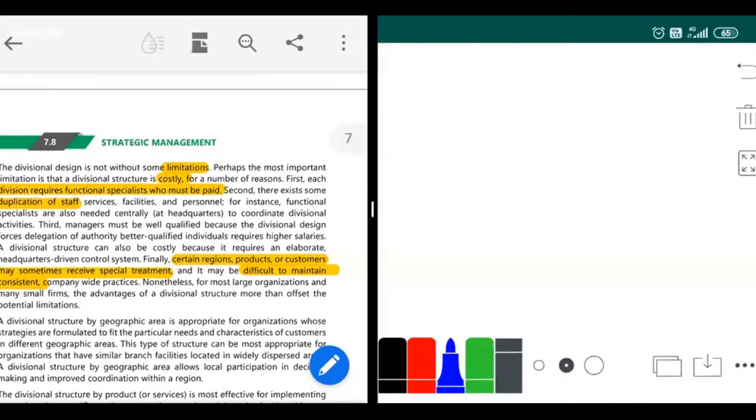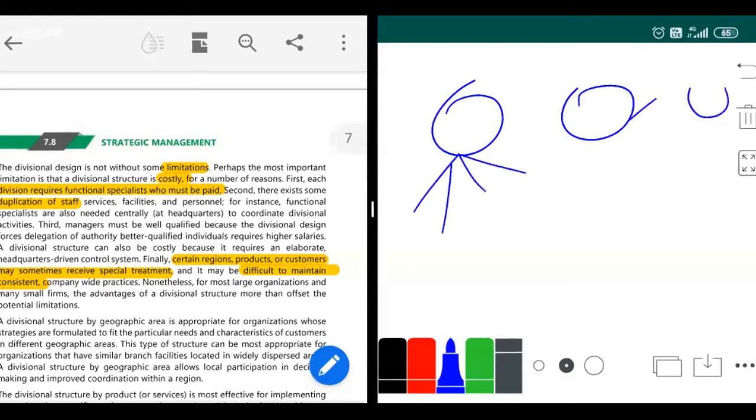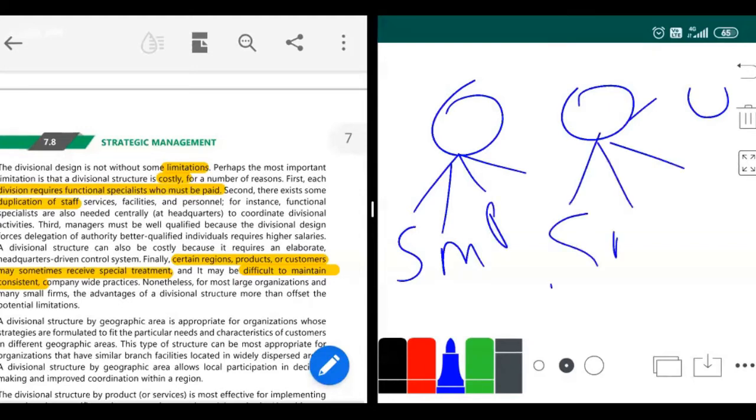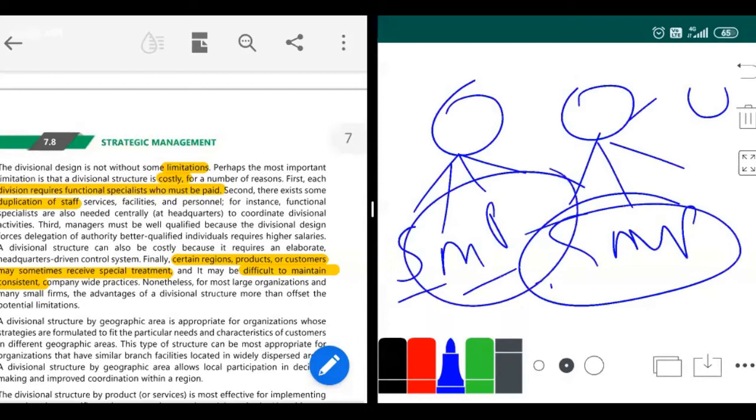Okay, there will also be duplication of stuff. Duplication in the sense that under each division I have the same functions: sales, marketing, production. Under this one also I'll have sales, marketing, production. The same function is getting repeated again and again. So this is nothing but duplication of stuff.